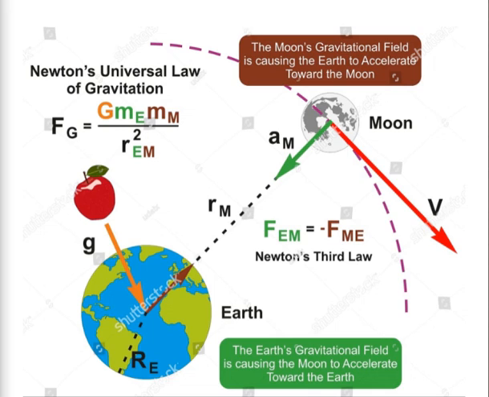G is equal to the universal constant of gravitation, which is 6.7 times 10 to the power of minus 11 newton meter squared per kilogram squared, and M is equal to the mass of the object, and r is the radius of the Earth or the object on which you are measuring it.